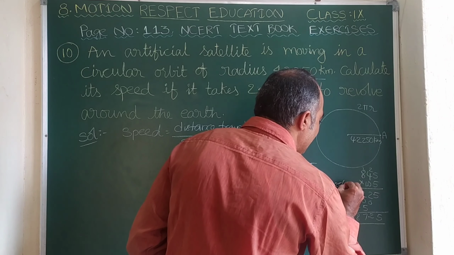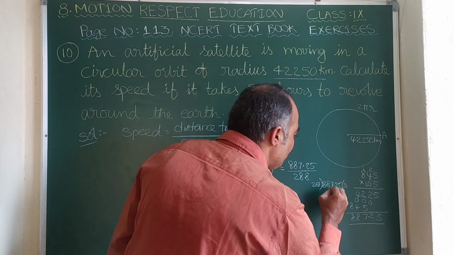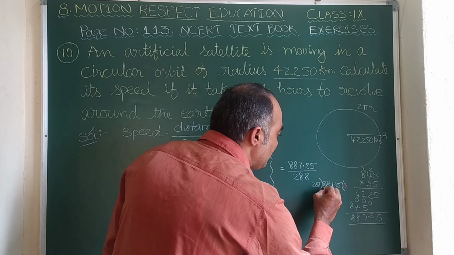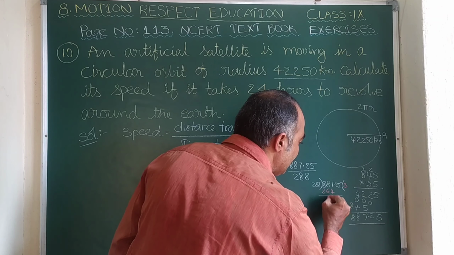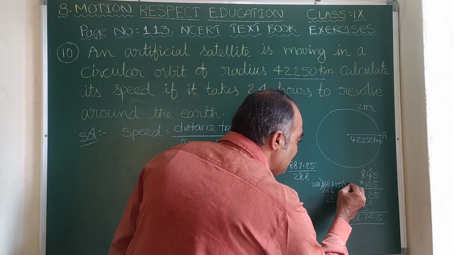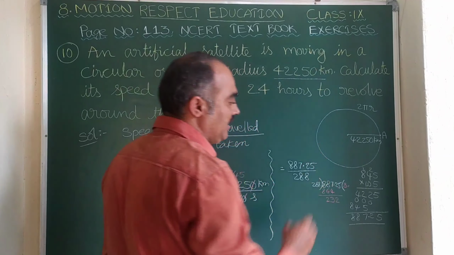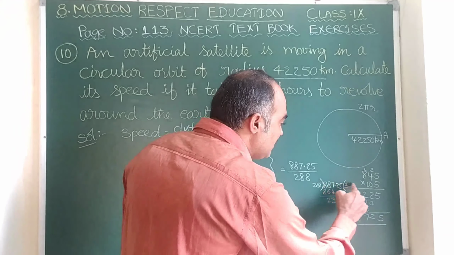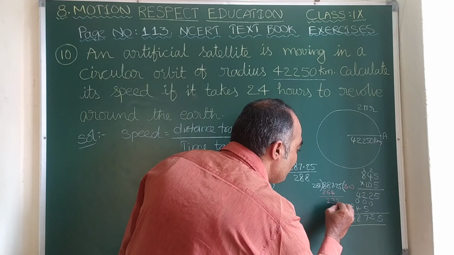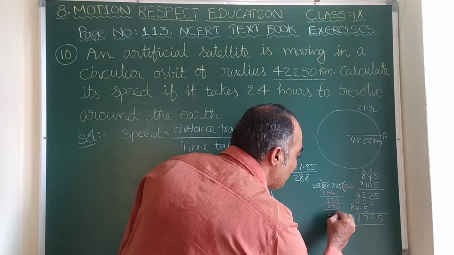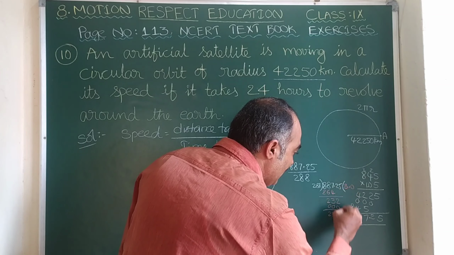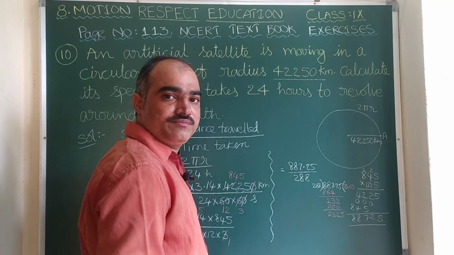Let us see, 288 3s are, 3 8s are 24, 2 is carry forward. 3 8s are 24 plus 2, 26. 3 2s are 6 plus 2, 8. So on subtraction we get here 3. Here it is 2, let us drop here. This 2 will come, so that we will keep the decimal point here. Now the next value, 288 1s are 288 which is bigger. So we will take 288 zeros are 0. So again 232 will come as it is. Now here this 5 can be dropped down here.